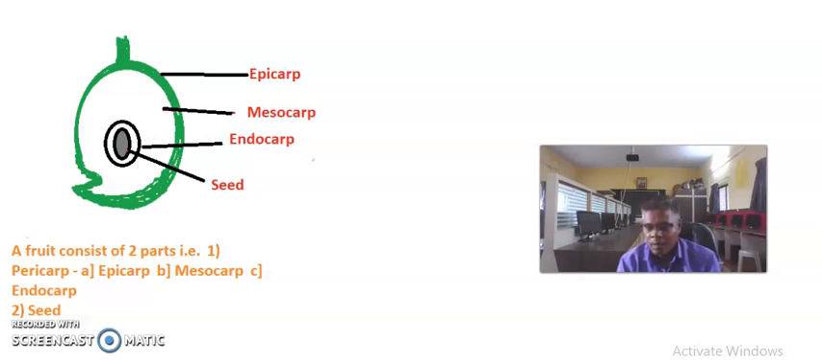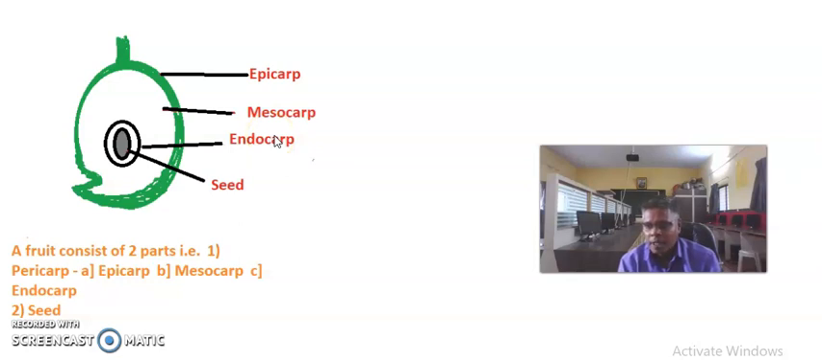In this diagram, we see the typical diagram of a mango fruit and the different parts seen in it. There is the epicarp, the second one is the mesocarp, and the third one is the endocarp, and after that we see the seed. There are two parts of the fruit. Number one is the pericarp, made of these three parts.